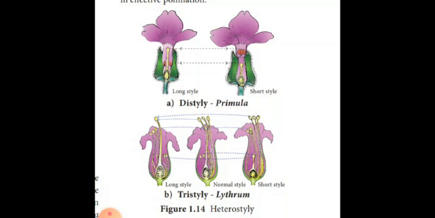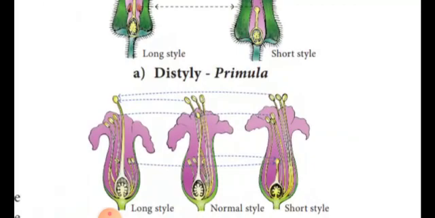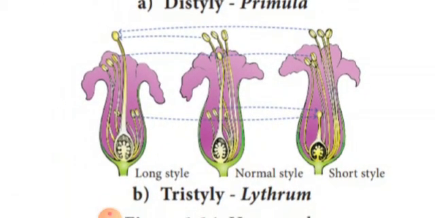Here you can also see tristyly, in the Lythrum plant. Picture 1 has a long style, picture 2 a normal style, picture 3 a short style. You can see the diagram picture itself. It will be elaborately shown.